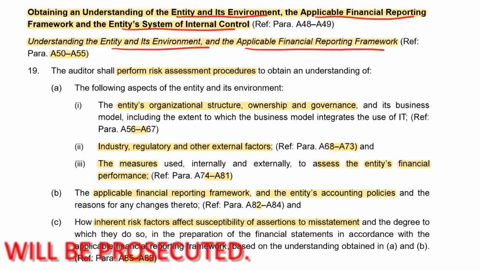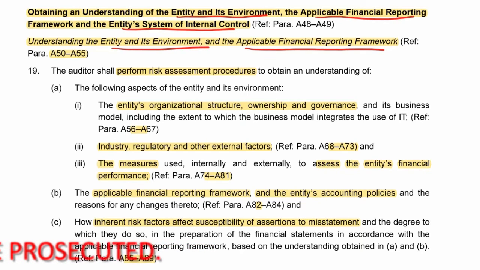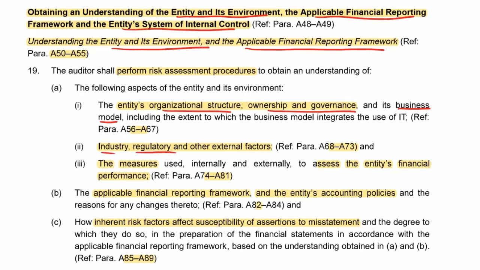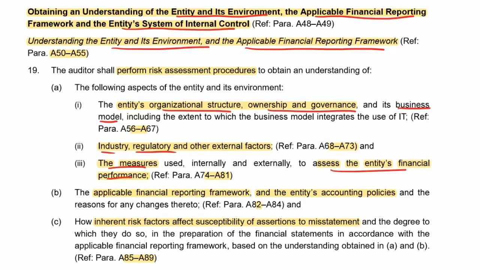Okay, and we have to perform risk assessment procedures to obtain an understanding of the entity's organizational structure, ownership and governance, and its business model, the industry, regulatory and other factors, the measures that they use to assess the financial performance, the applicable financial reporting framework and the entity's accounting policies.